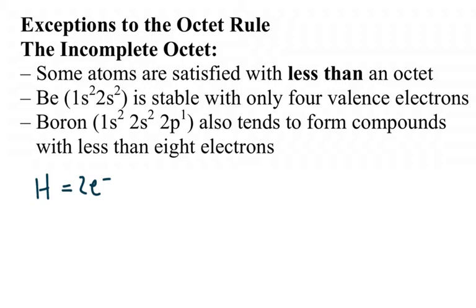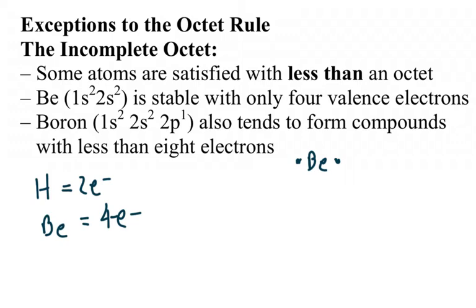Now, beryllium and boron are 2 other elements. They are small elements, and they are also stable by having less than 8 electrons. Beryllium, you will see, has only 2 valence electrons. The Lewis dot structure for beryllium would look something like this. You would just put 2 valence electrons, and you will see that when beryllium makes a molecule, all it needs is to have 4 valence electrons, and with 4, it's happy.